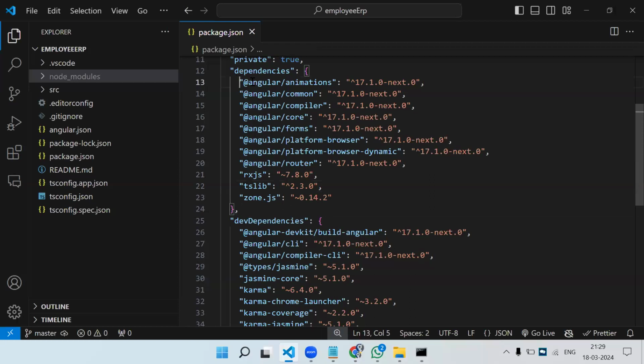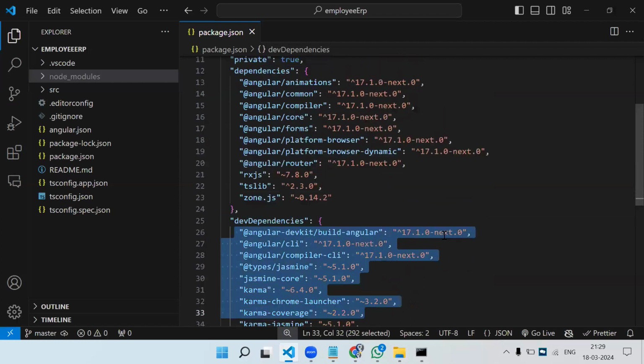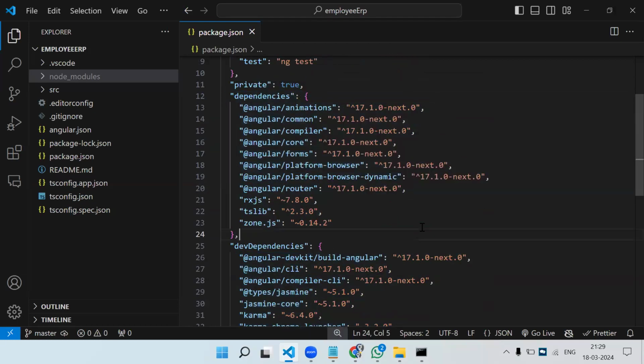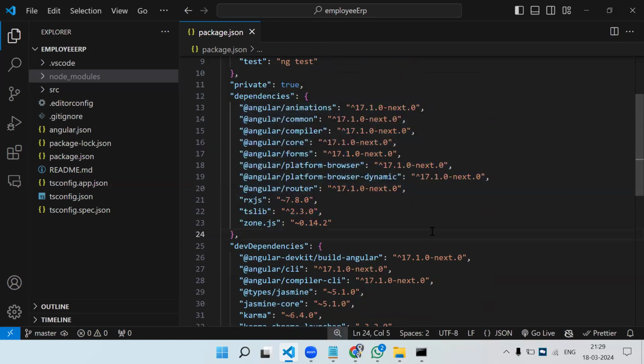In dependencies also you can see packages are there, and here also some packages are there, but there is a difference why it is separate. Okay, so once we start the interview process, then I will be covering this. Now, when we create the basic Angular project, these are the basic libraries we get in the Angular project.